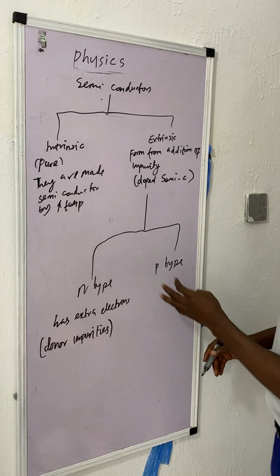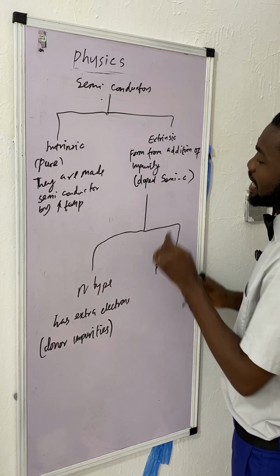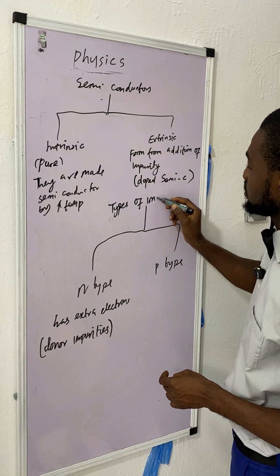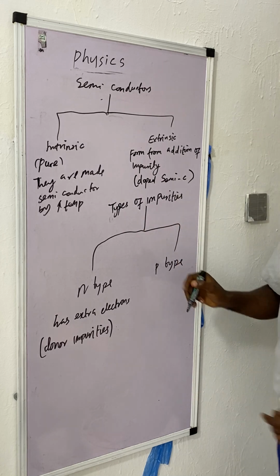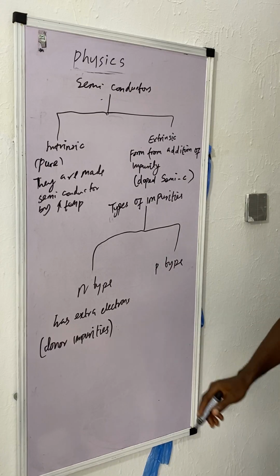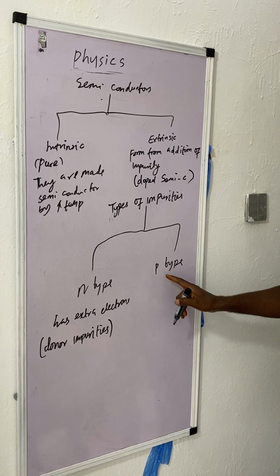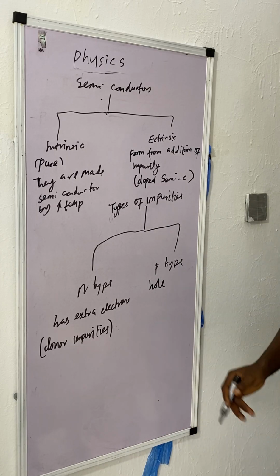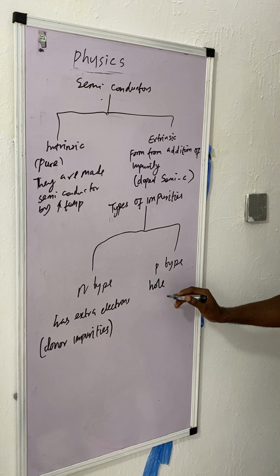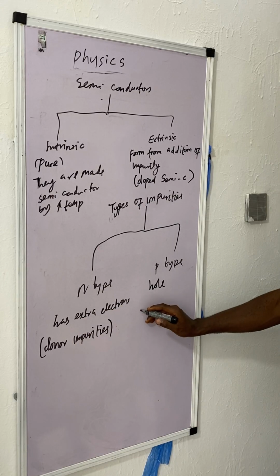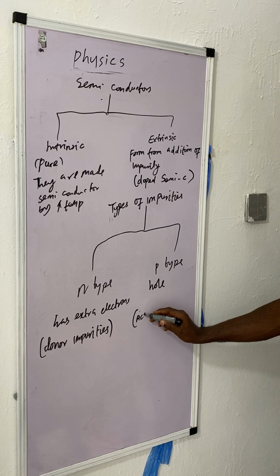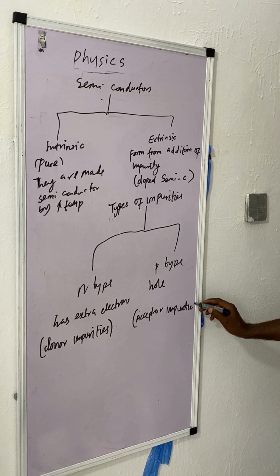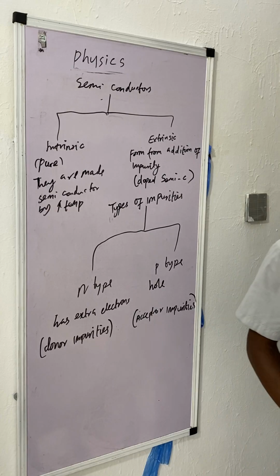But what we are explaining here now are the types of impurity. This one is the donor impurity. We have N-type and P-type impurity. Then this one is the recipient impurity, the P-type impurity, and this one has extra holes to receive from the donor. So this one is usually the acceptor impurity, or you can call it recipient impurity.